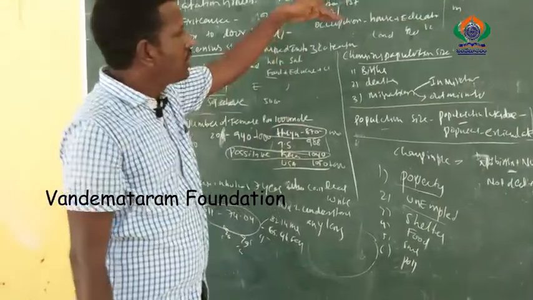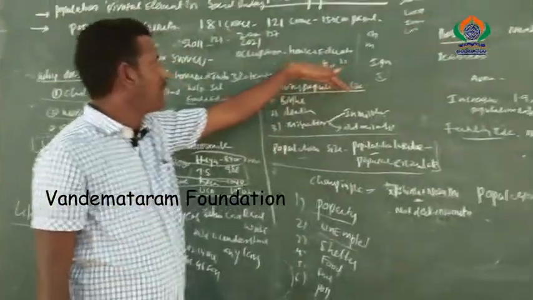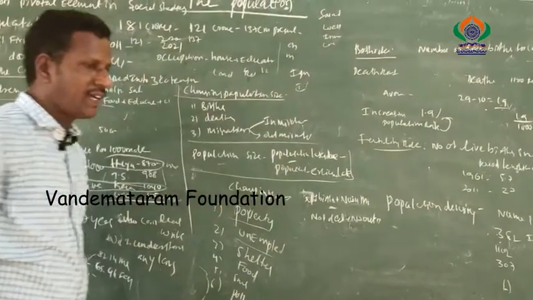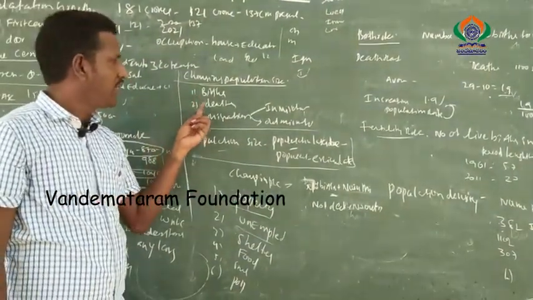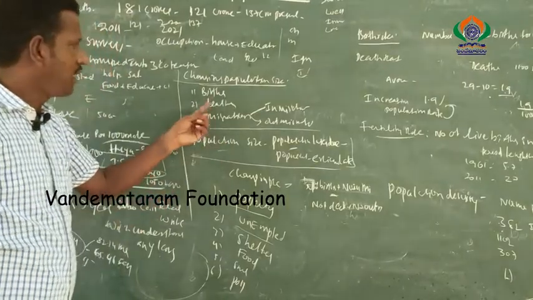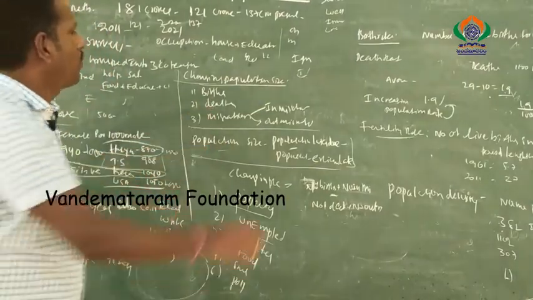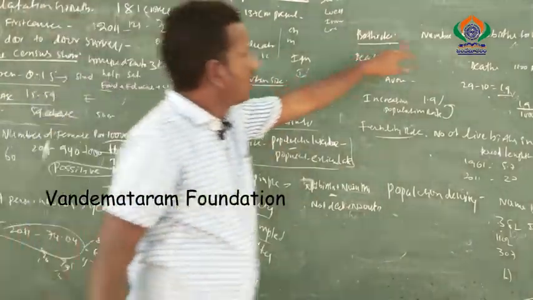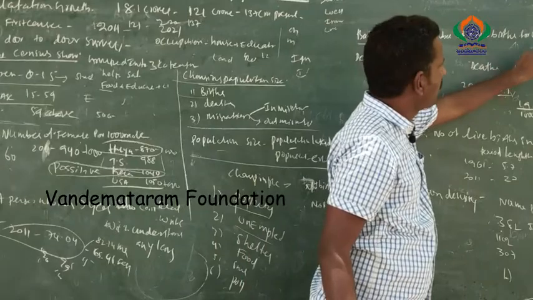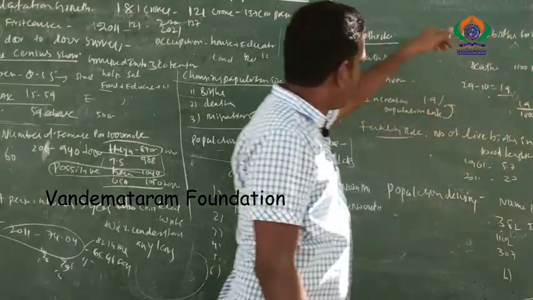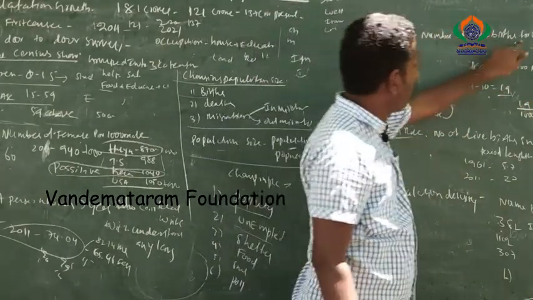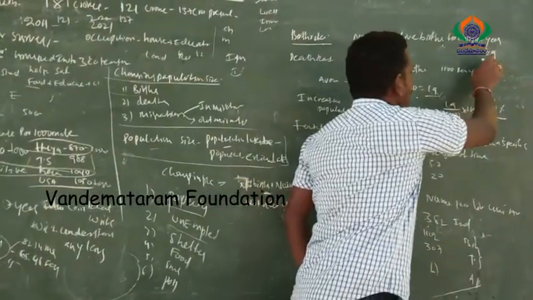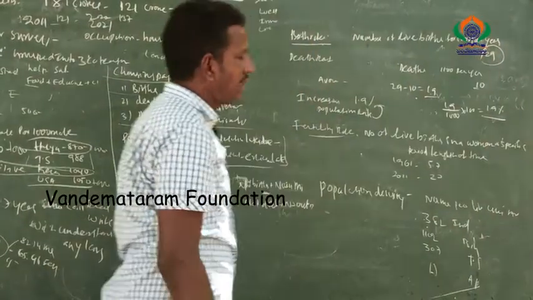Next, changing population size in India. That is another topic. The change in population in India depends on three factors: births, deaths and migrations. What do you mean by birth rate? First, let us discuss birth rate. It is the number of live births per 1000 people in a year. In India, that is 29.